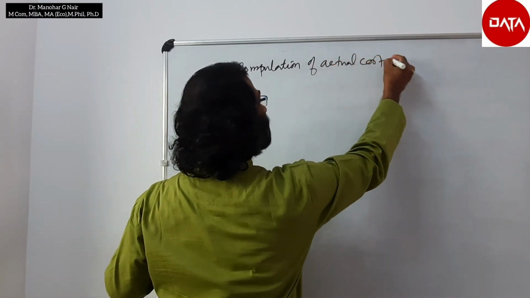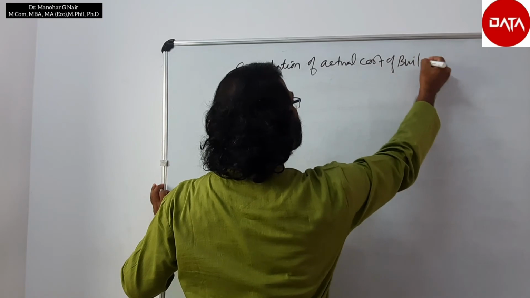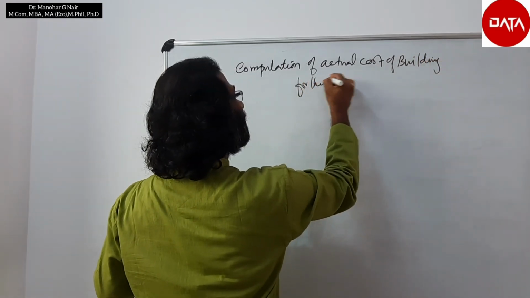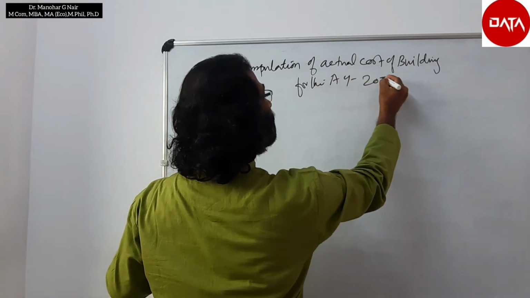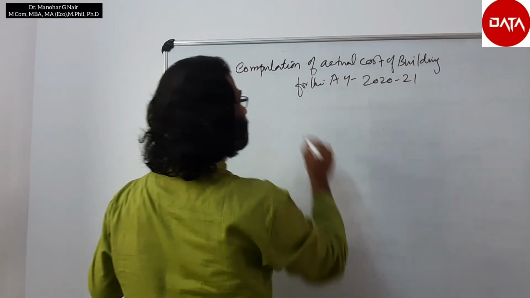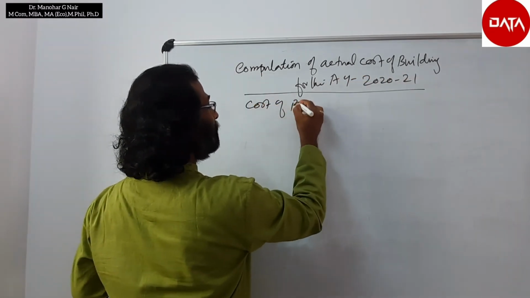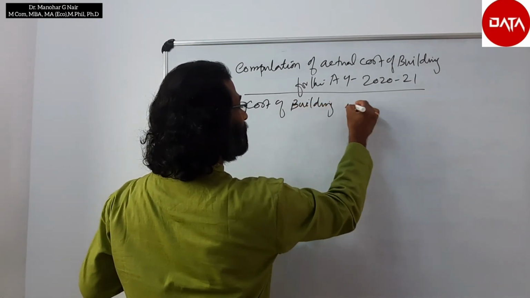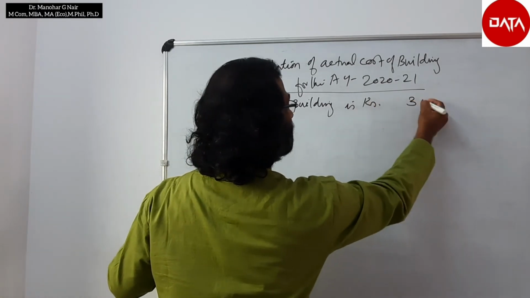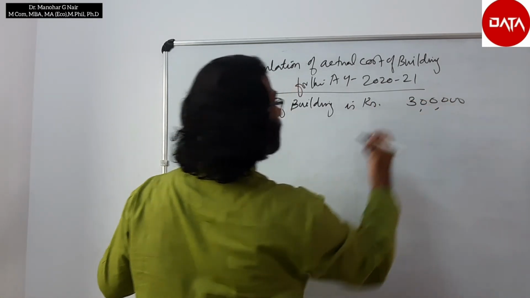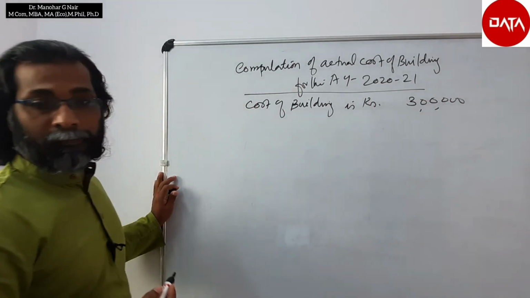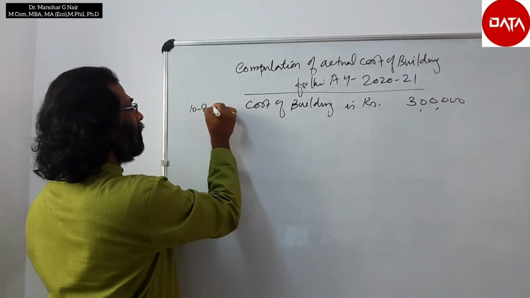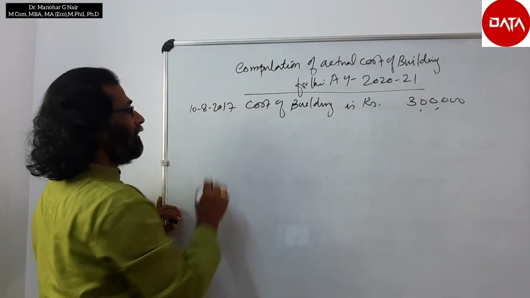Computation of actual cost of building for the assessment year 2020-21. Cost of the building is rupees 3 lakh on 10th August 2017.